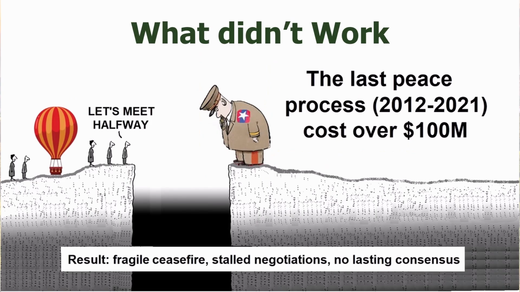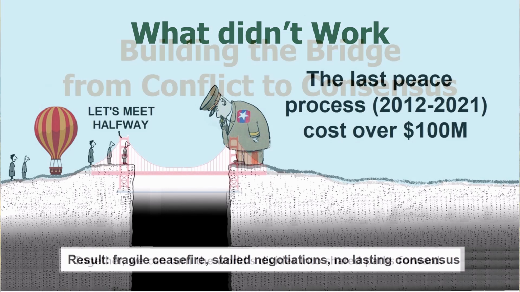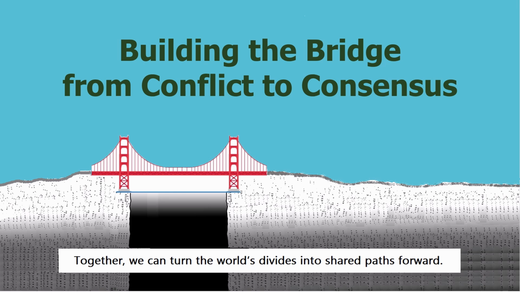This process just described stands in stark contrast to earlier efforts costing more than $100 million that couldn't bridge the divide. We now have the opportunity to show that structured collaboration can achieve what decades of conventional negotiation could not. Lasting peace isn't only the end of conflict, it's the beginning of trust, cooperation, and shared prosperity. We invite you to help us prove that structured collaboration can achieve what decades of conventional negotiation could not.